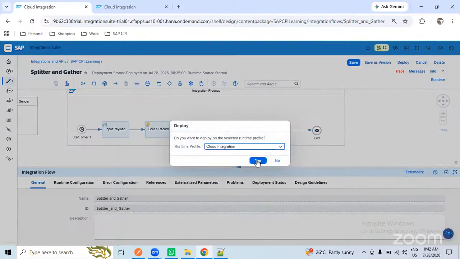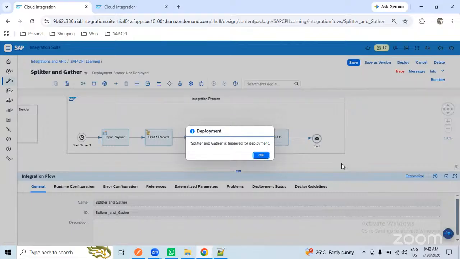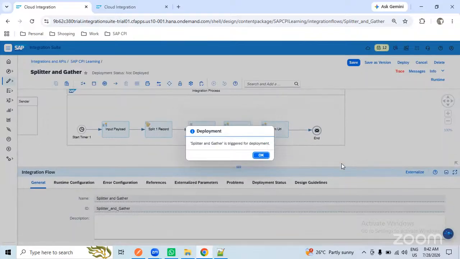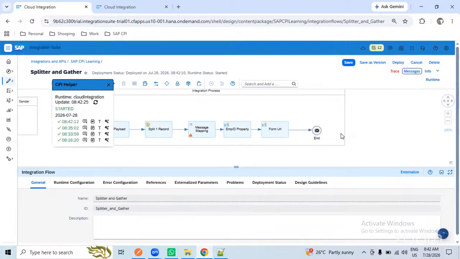I'm deploying this interface. So we are still in splitter only, thought of completing the other as well. We'll see, no problem. 842, the interface ran.